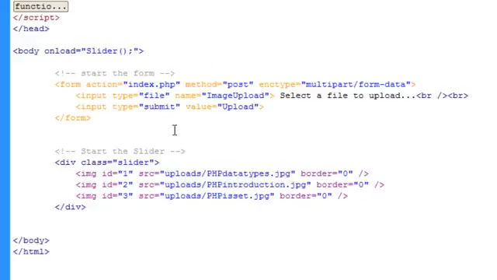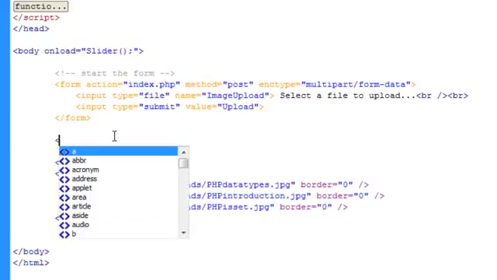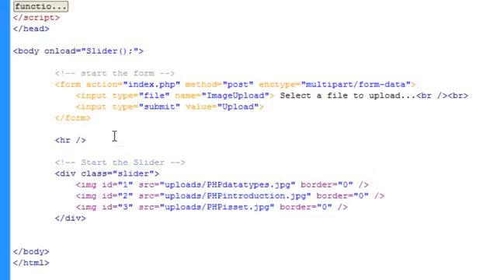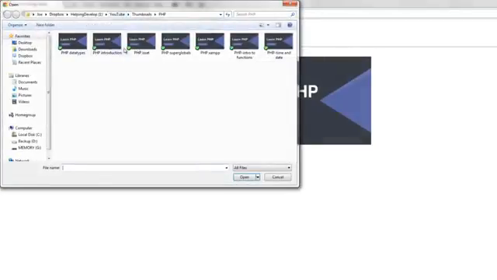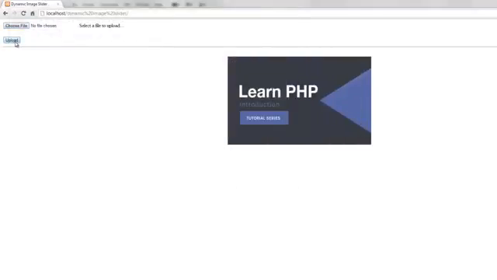Now once that's done and we've got our form, I'm just going to create an HR, which is a horizontal rule, to break the slider up from the form so we can see what we're doing better. So let's view what we have. You can see that we have a basic upload form, and if we click the choose file button you can see that it allows us to select from loads of images or whatever, and we also have the upload button, but if we click it, it does nothing.